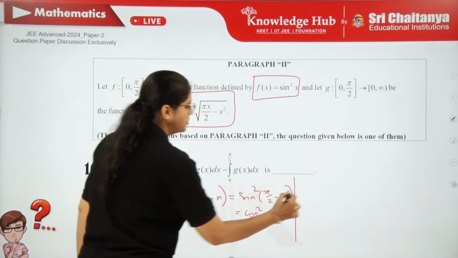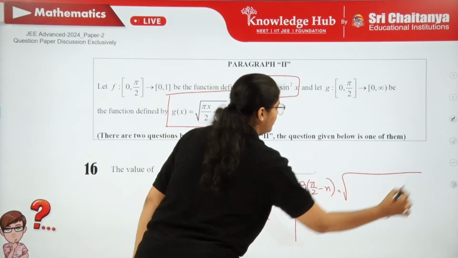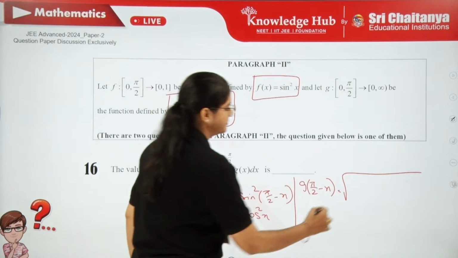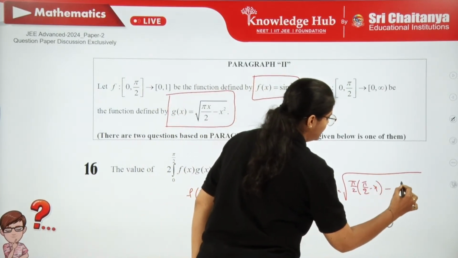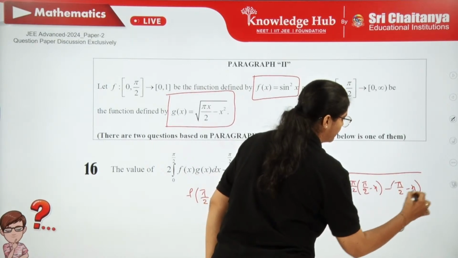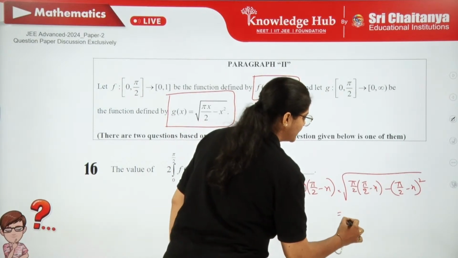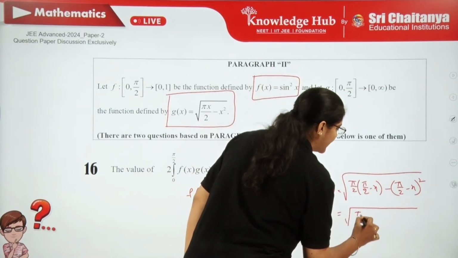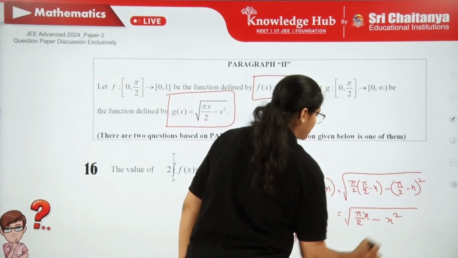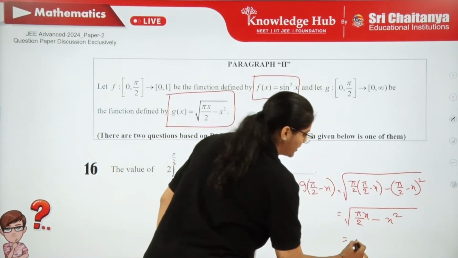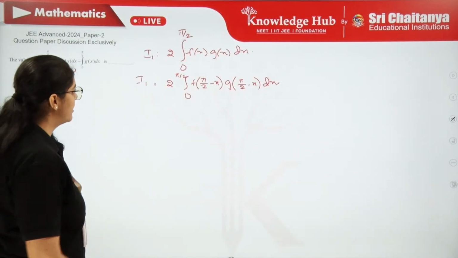Fine. What about g(π/2 − x)? Root of (π/2 times (π/2 − x) minus (π/2 − x) whole square). If you simplify, you can see π²/4 and π²/4 get cancelled. So ultimately we get the same function, πx/2 − x². This is the same as g(x). Let's apply this.